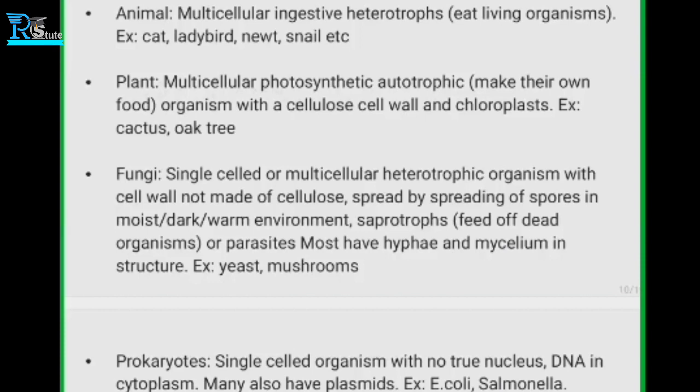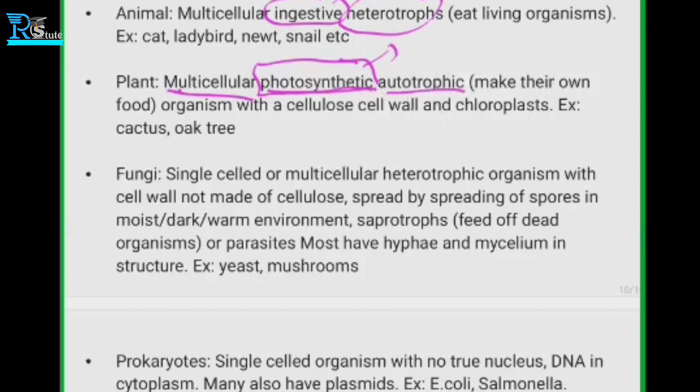Plants are multicellular and photosynthetic. They are photosynthetic and autotrophic. Photosynthetic means they make their food and depend on sunlight. One more meaning of ingestive is feeding and drinking. Their mode of taking food and drinking water is heterotrophic. So this is another meaning of ingestive.